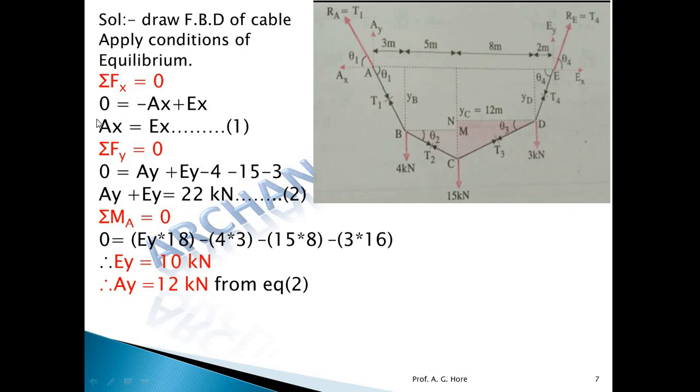Okay, but here again Ax and Ex remain as they are, हमें ये अभी तक नहीं मिला. So for that, now consider, हमें 4th equation कैसे मिलेगा. Okay, so consider here a section at this joint C point. Section C पे ही अभी क्यों लिया. Now here the sag at C point, YC distance, is given, that is equal to 12 meter. Okay, so wherever the sag is given, apply the section or cut the cable at that point. जहाँ पे आपको sag given है, वहाँ पे हमको केबल का section लेना है.